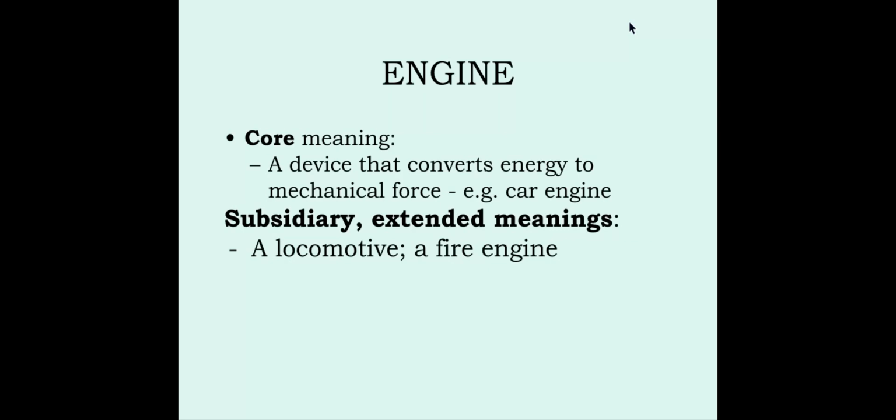Or here's another one. Sometimes we talk about the first car of a train as the engine, or we talk about a fire engine. And notice in these cases, we're using the word engine to refer to the whole vehicle. We're not just talking about the device under the hood that creates energy, but we're talking about the whole vehicle. So this is an example of metonymy that we talked about before. We're using the name for the part, but now that name for the part has jumped to the whole.